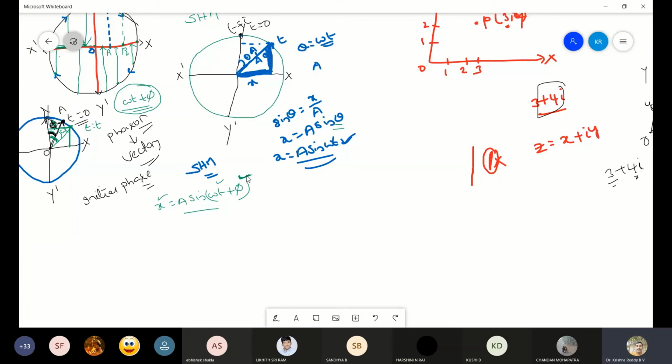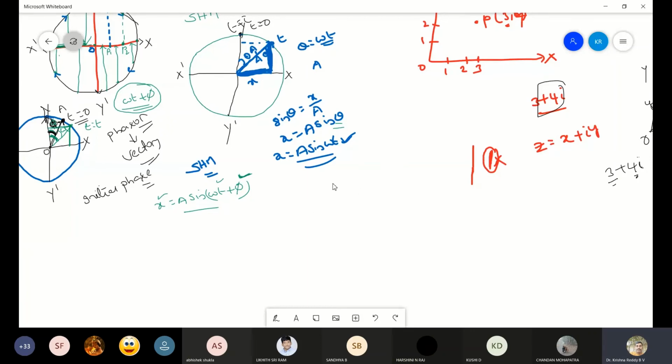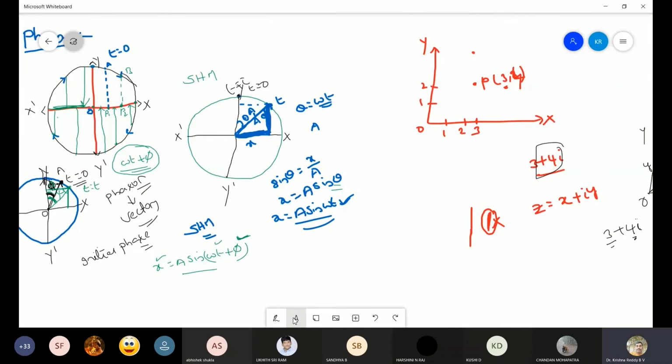Here the time t will be taken on the x-axis and the displacement will be taken on the y-axis. As the displacement is represented as a function of sine, which is a harmonic function,